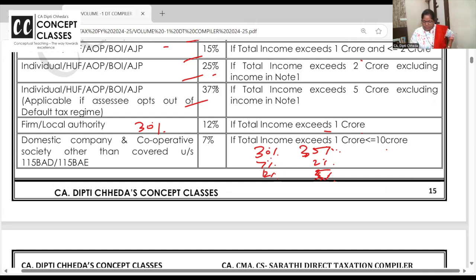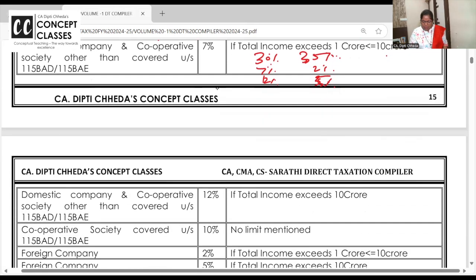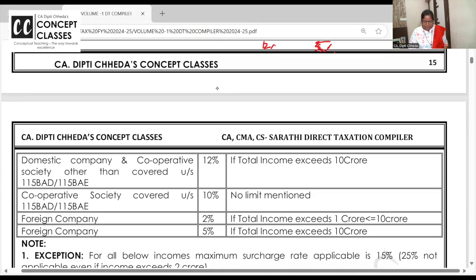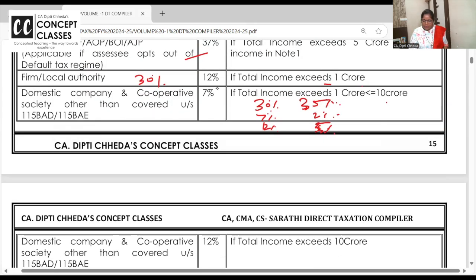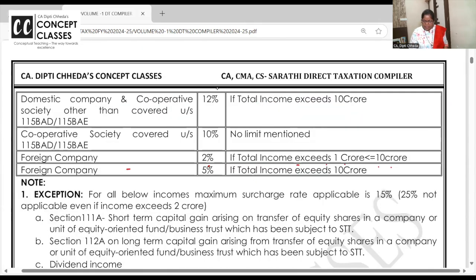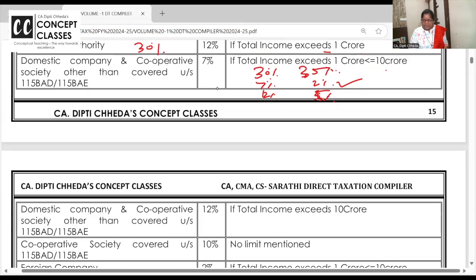So your surcharge rates are 7% for the income exceeding 1 crore to 10 crore and 12% for 10 crore and above. Foreign company, if the income exceeds 1 crore up to 10 crore, 2%. Above 10 crore, it is 5%. Clear to all of you?